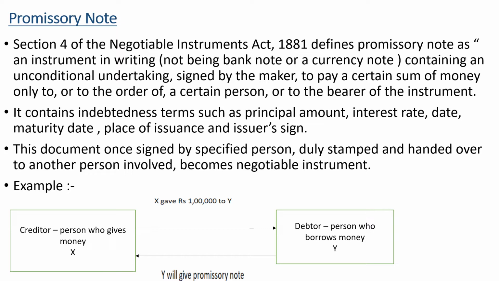Whereas promisee or creditor is the person who has been promised by promisor or debtor. In this example you can see Y borrowed 1 lakh rupees from X. So Y will give a promissory note to X promising to repay the borrowed amount of that 1 lakh rupees. Here Y is the debtor or the promisor and X is the creditor or the promisee.